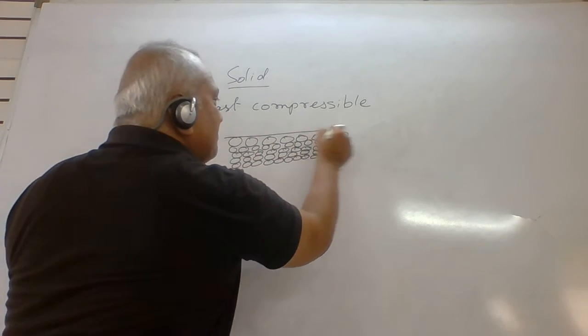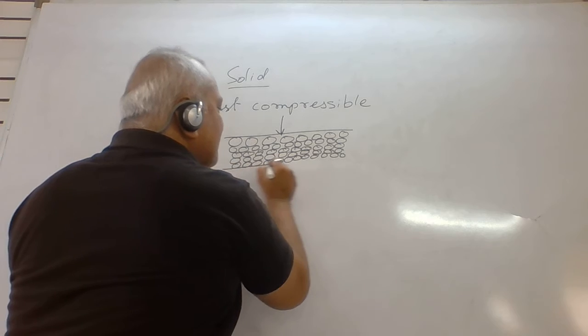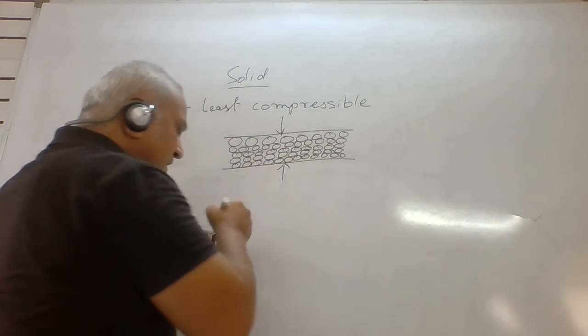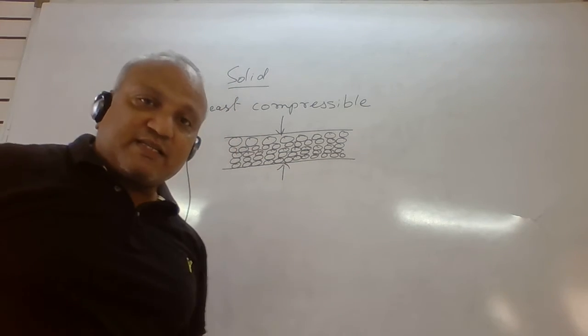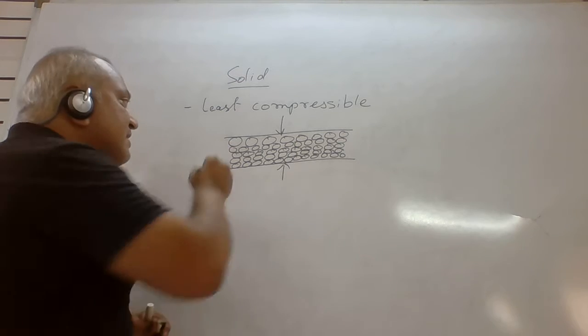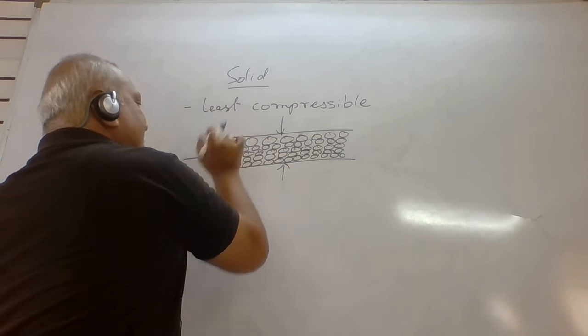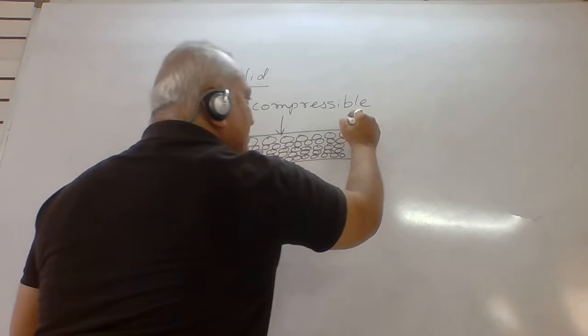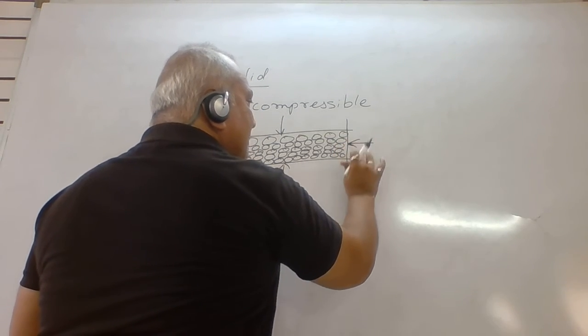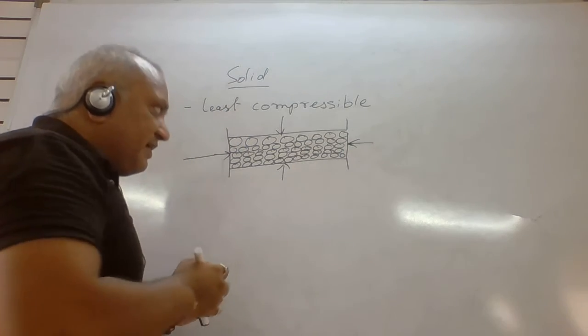Suppose I am giving pressure from here, and I am giving pressure from here. Because there is less space, it cannot be compressed. Suppose I am giving pressure from this side, and from this side, then also it cannot be compressed.